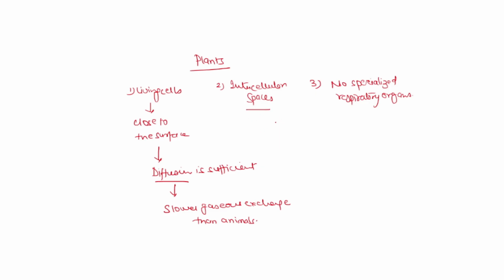They do not possess lungs or gills. For your memory tip, think of the 3D rule for plants. D for diffusion, D for distance, short, and D for distributed intercellular spaces.